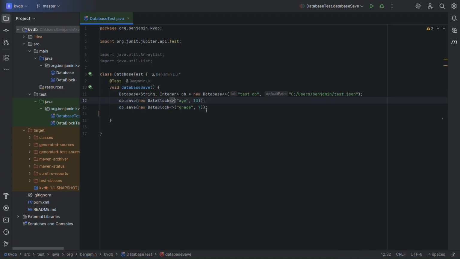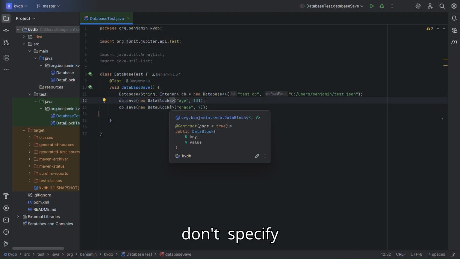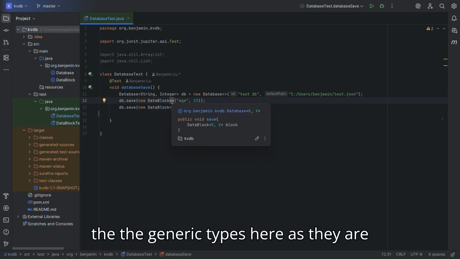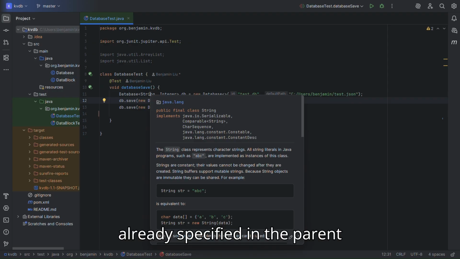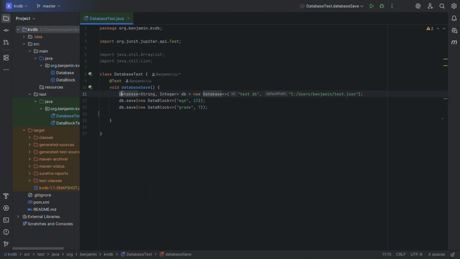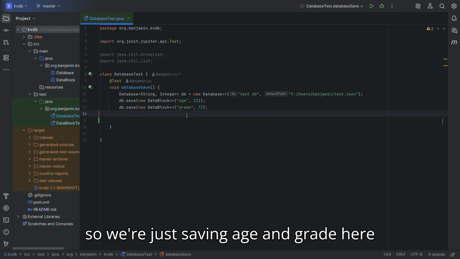And notice how you do not specify the generic types here, as they are already specified in the parent class. So we're just saving age and grade here.